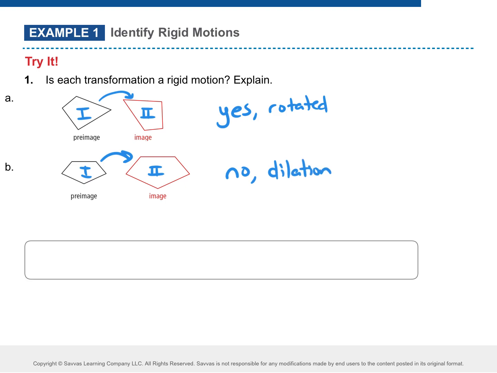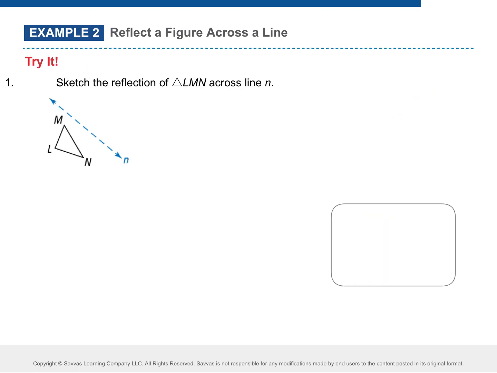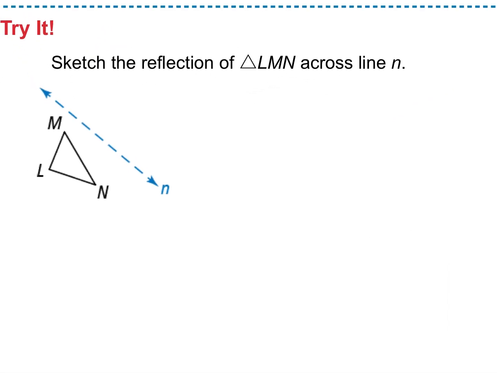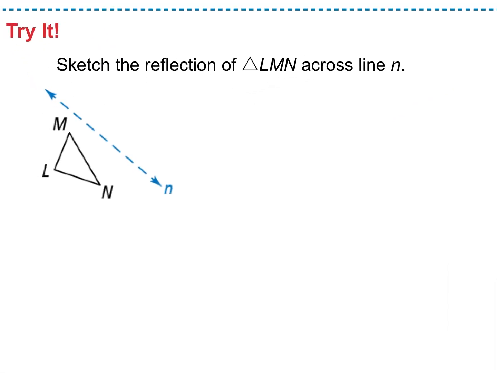I'm going to take a look at example 2. It wants you to sketch the reflection of that triangle. Now, what makes this one a little tricky? There's no graph. We're always going to have a graph except for this one example here. But I want to talk about notation things real quick. If we reflected M, do you agree M is this far? What do I have to do on the other side? That far, about that far.